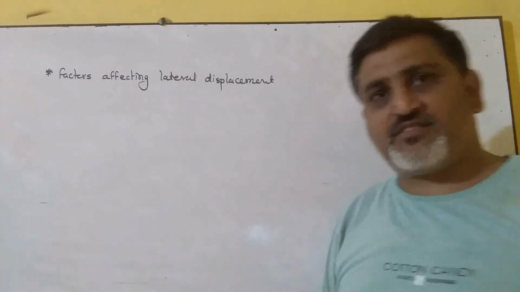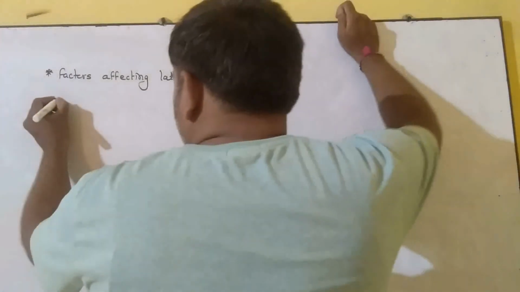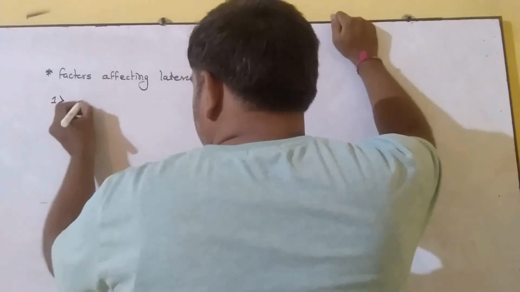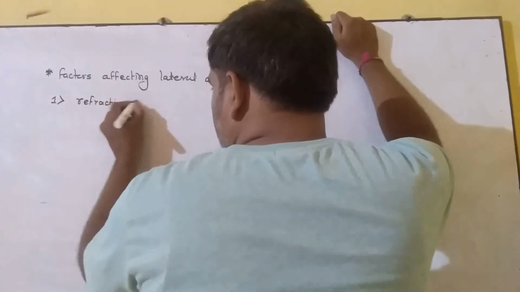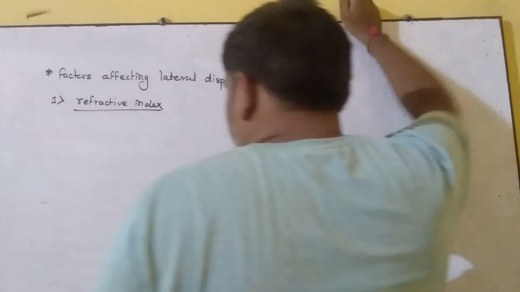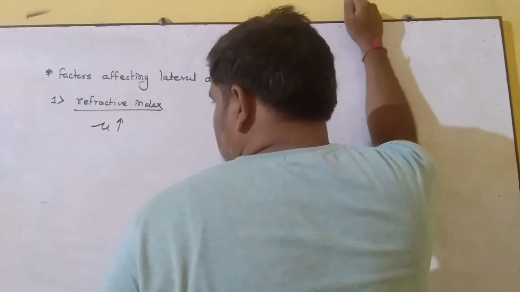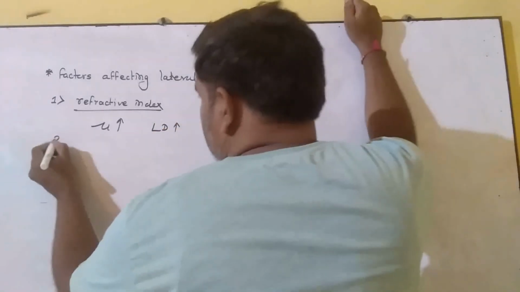What are the factors on which it depends, that we are going to study. The first factor is refractive index. As the refractive index of the medium increases, lateral displacement also increases.